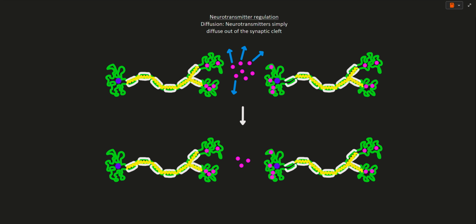The last way is through diffusion. Neurotransmitters can simply diffuse their way out of the synaptic cleft and leave. This decreases the number of neurotransmitters the postsynaptic neuron can receive.